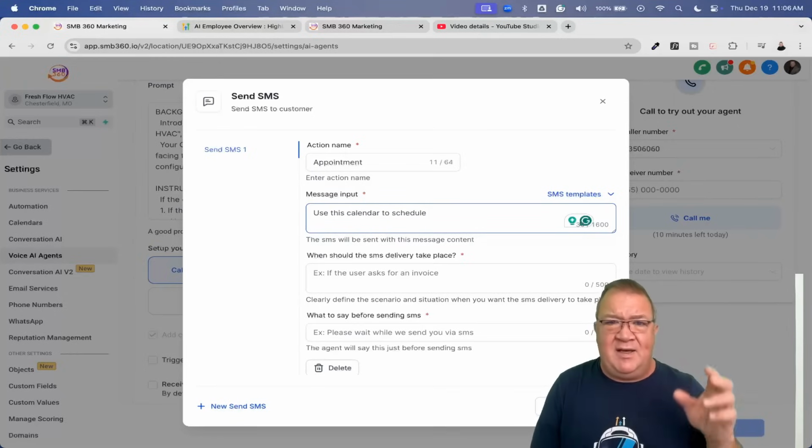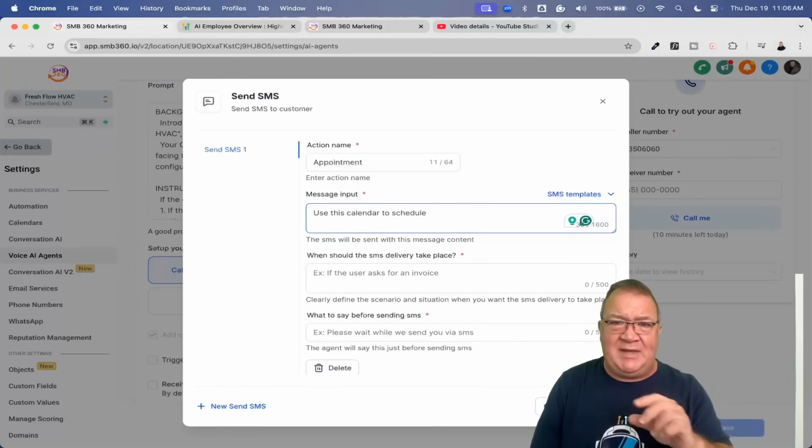If you're using conversation AI, you can have a little conversation AI widget where you can have it monitoring SMS. You can have it monitoring your live chat, your other chat widget, Facebook, Instagram, things like that. You can have it monitoring all these cool channels. And then from there, that agent can actually book an appointment based upon the calendar that you configure in that particular conversation AI bot. Okay. So hopefully you got all that.